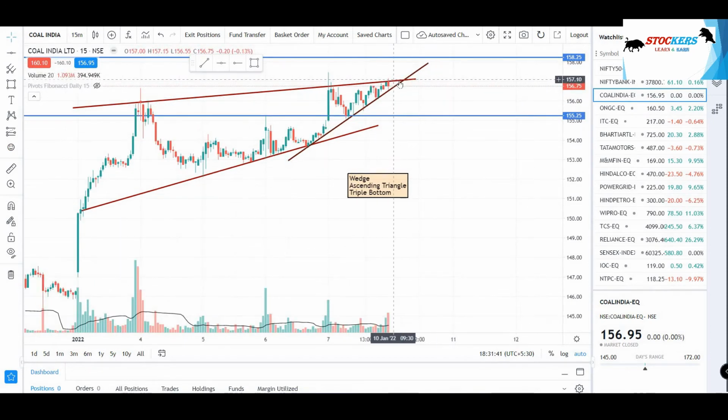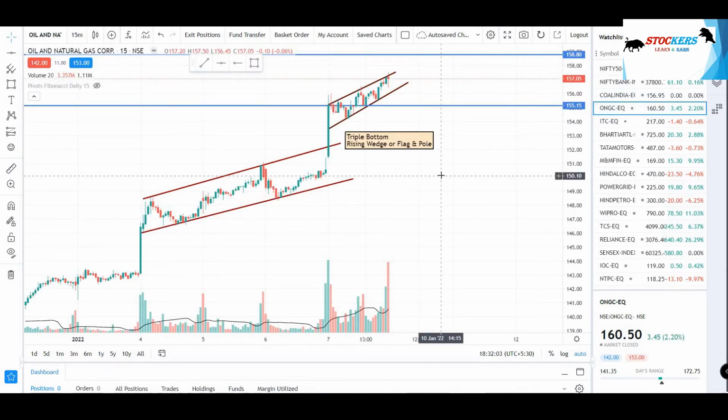So here, in case it is breaking this trend line, here will be my target. So target is almost at 0.76%, and here will be my stop loss. But in case it breaks this trend line, here will be my target, and this being the stop loss.